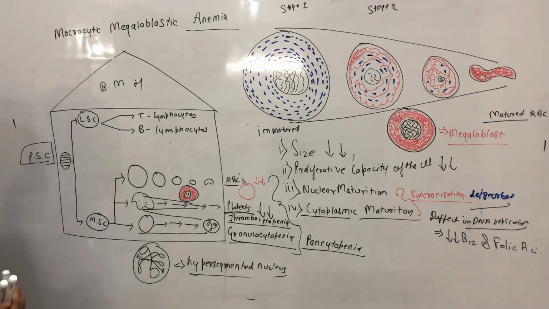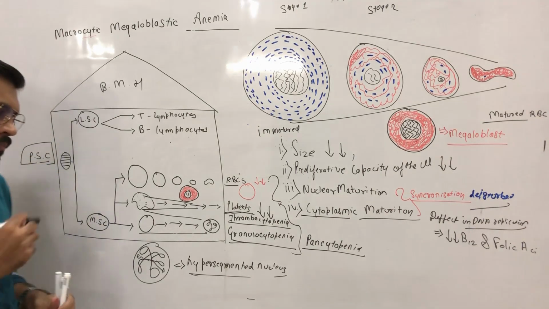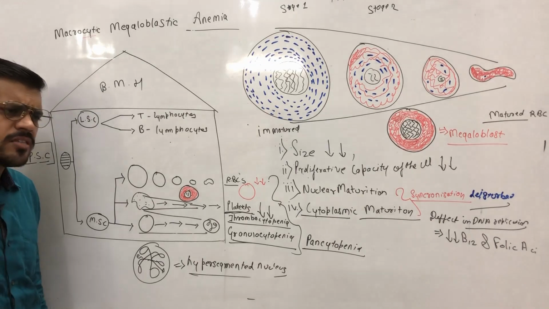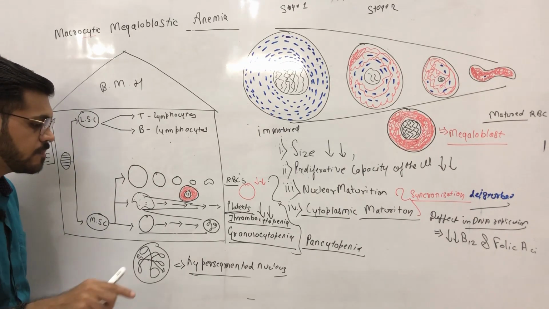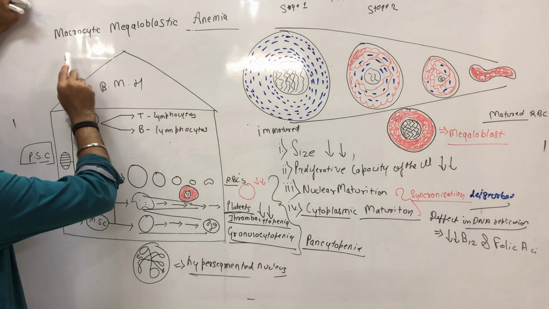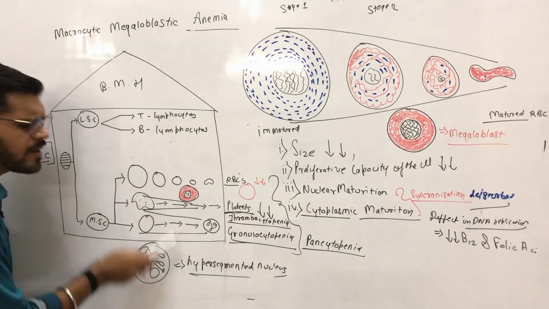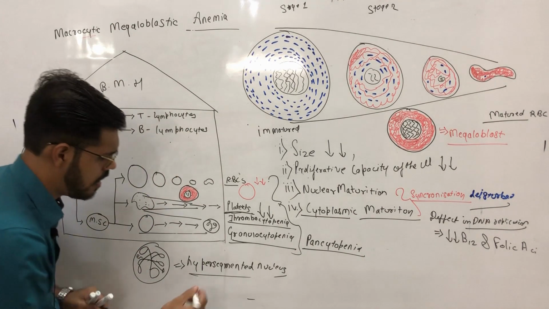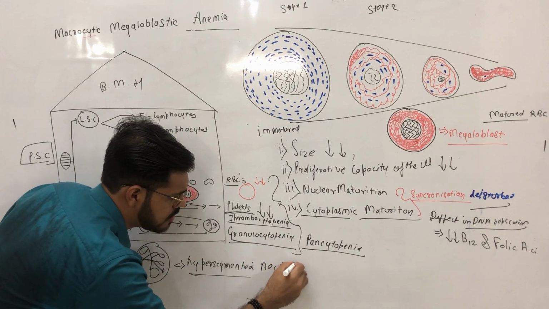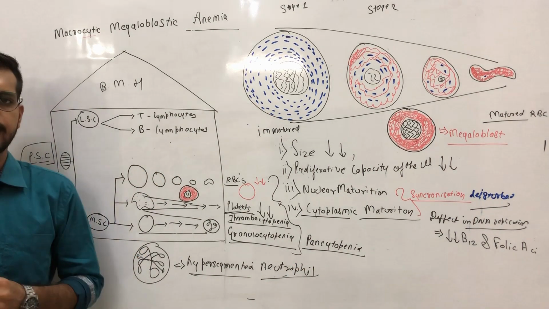And if we do bone marrow aspiration of this patient, and in this bone marrow we see a hypersegmented nucleus, even just a single hypersegmented nucleus, we should get suspicious that the patient may be having macrocytic megaloblastic anemia. The presence of a hypersegmented neutrophil is a diagnostic feature of macrocytic megaloblastic anemia.